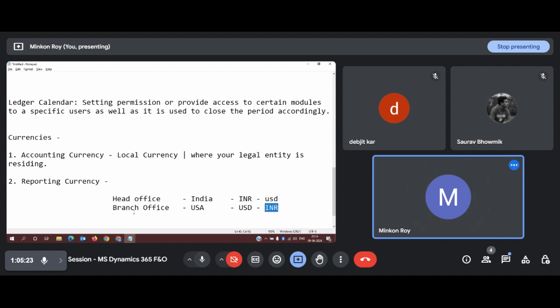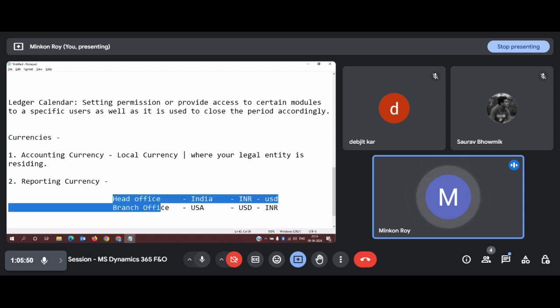This means if my branch office is receiving any transactional report from India, this INR needs to be converted to USD, right? So I need to specifically mention what is the reporting currency my branch office is reporting to me. Okay, so in that case, we can configure the reporting currency.